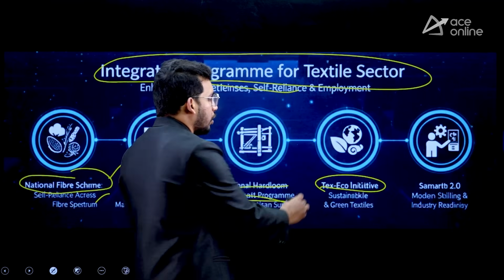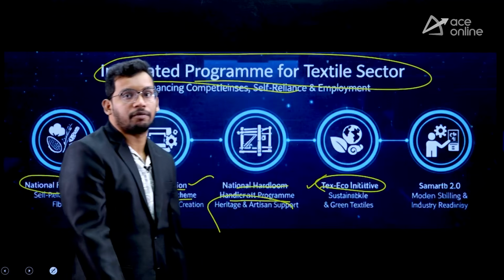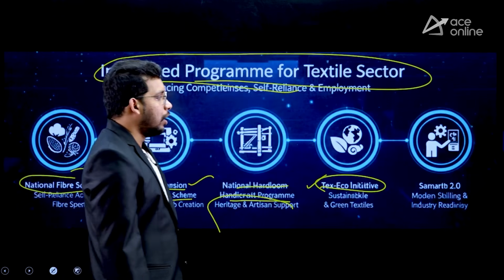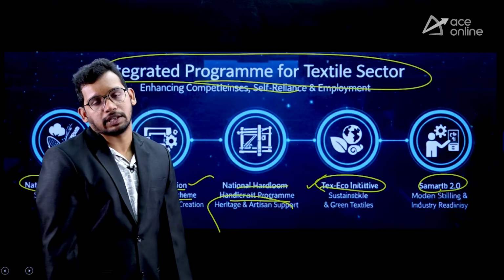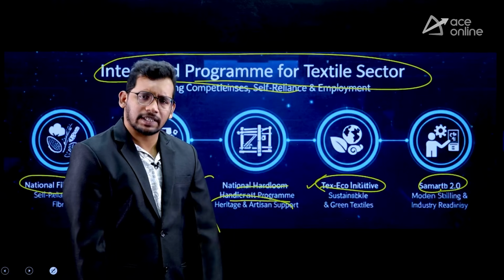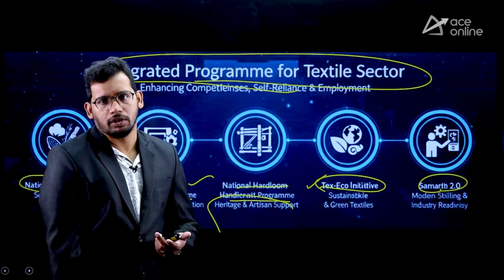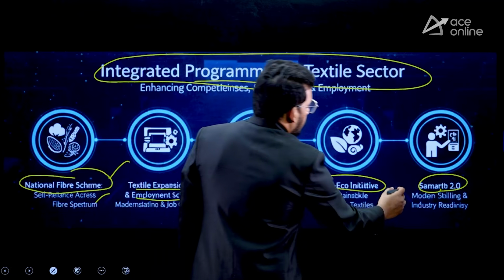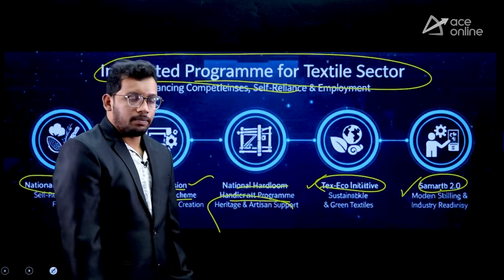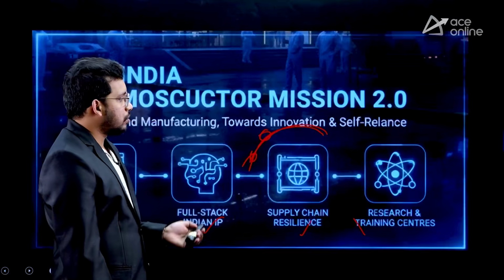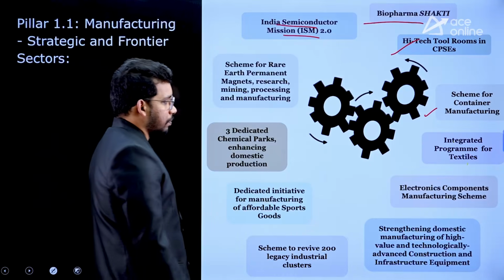So government is going to promote green, environmentally friendly textiles through this scheme. Also Samarth 2.0, they are going to modernize the textile sector. A lot of textile artisans still depend on ancient technology. So government has come up with Samarth 2.0 to promote modern skills among the textile sector. So that is the integrated textile program.